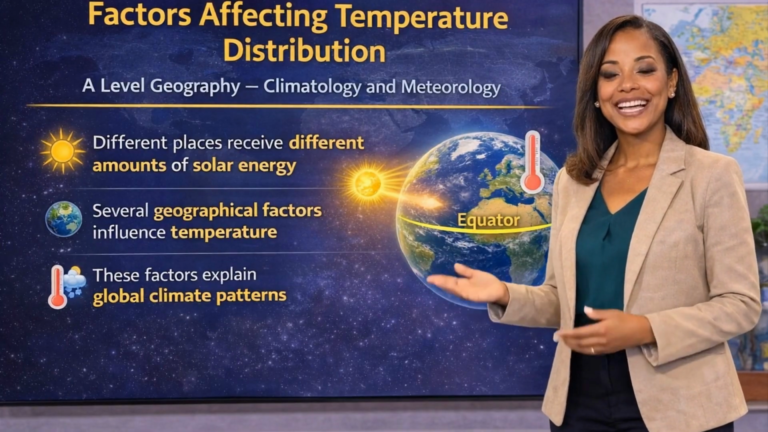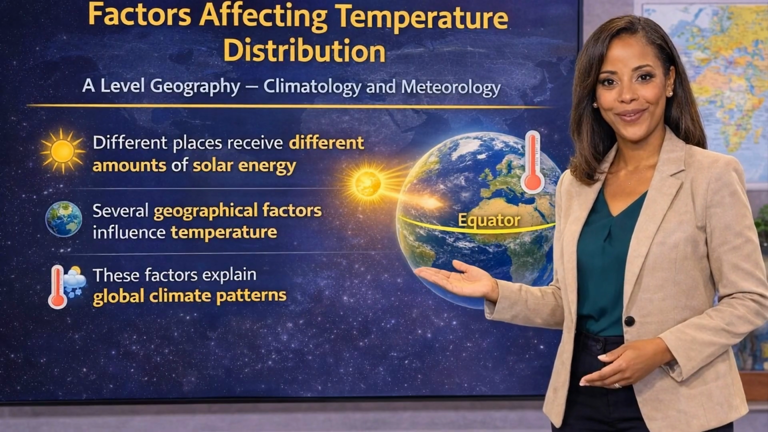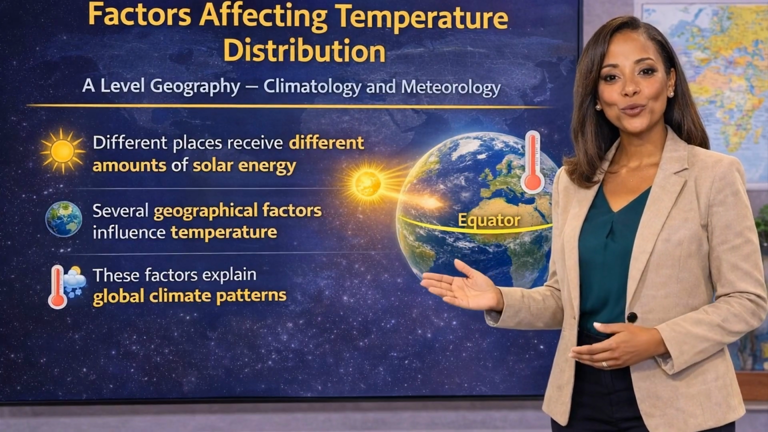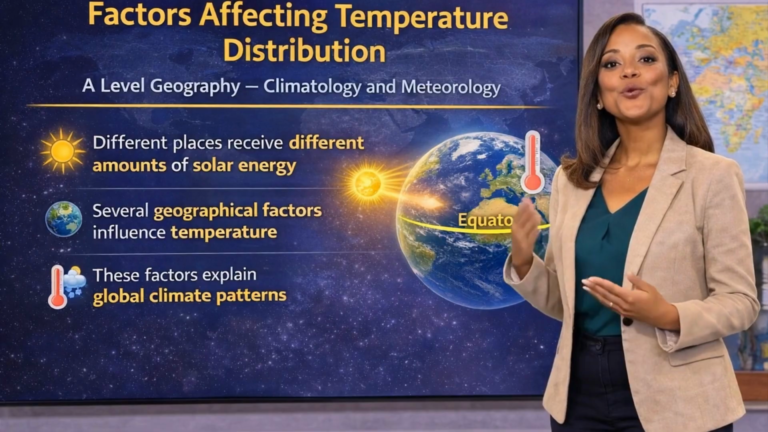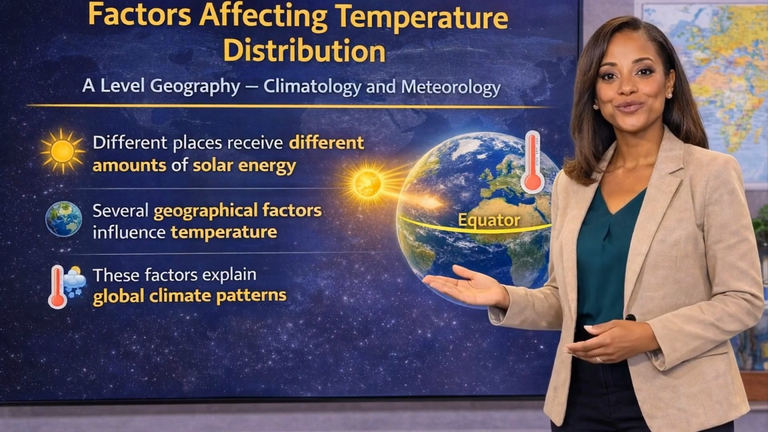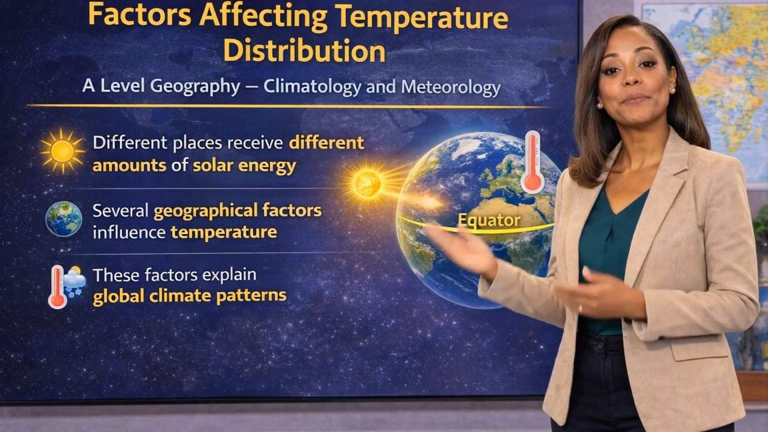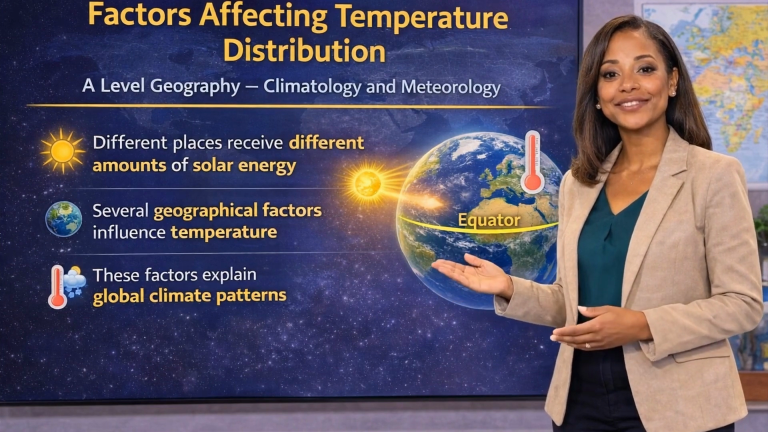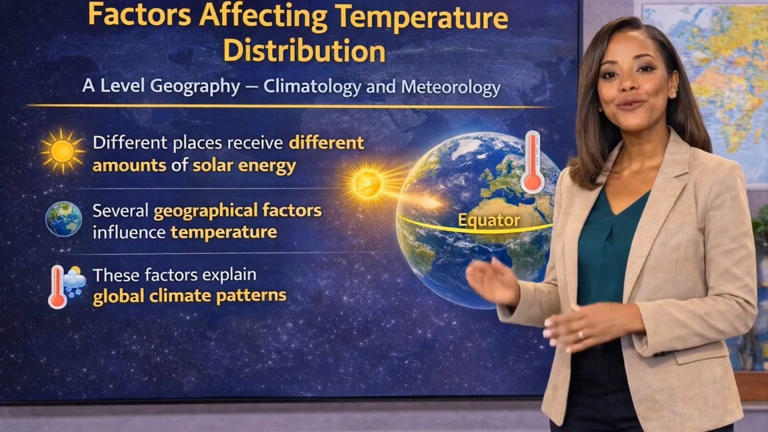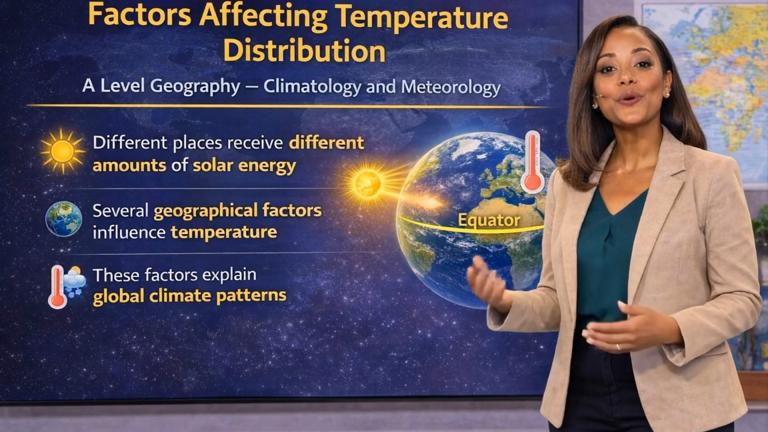Different parts of the world experience different temperatures. Some places are very warm, while others remain cold for much of the year. Think about the rooms in a house. Some rooms feel warmer because they receive more sunlight through the windows. Other rooms remain cooler because they are shaded. In the same way, different parts of the Earth receive different amounts of solar energy. This happens because several geographical factors influence how solar energy is received at different places. Let us now explore these factors.